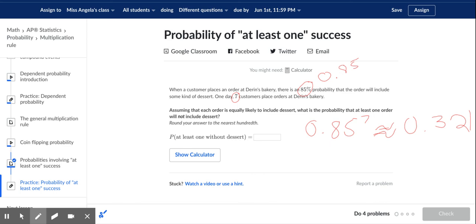The way we do that mathematically with decimals is just 1 minus 0.321. And I would use the number that's sitting in your calculator because that's more exact. Whoopsies, I hit the wrong button. There we go. So that would be 0.6794, etc. But it asks for the nearest hundredth. So that's 0.68, or like I said, 68%.